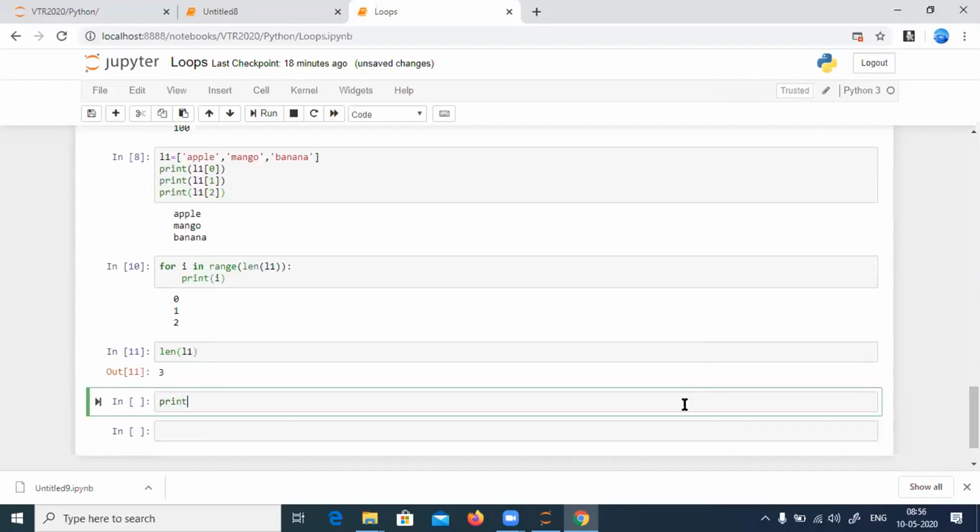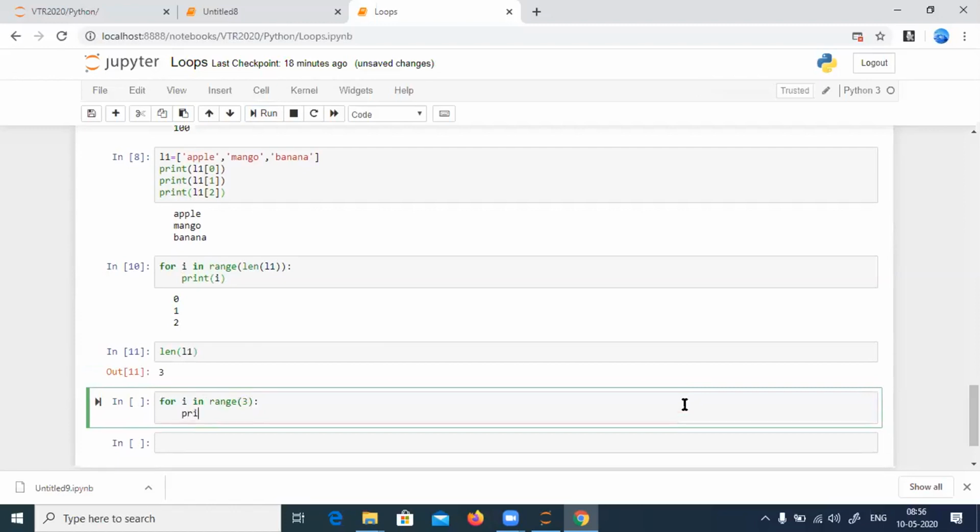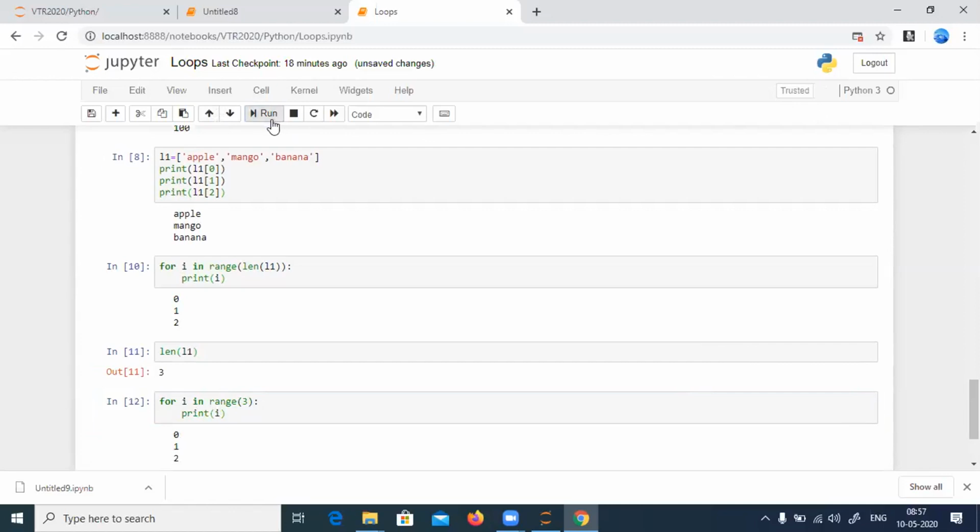I'll write a loop. I'll say for I in range of 3, then print I. Let us see what gets printed. 0, 1, 2. See, I'm going step by step.